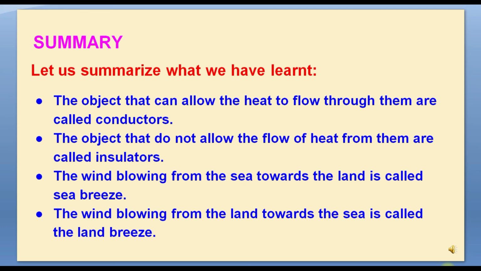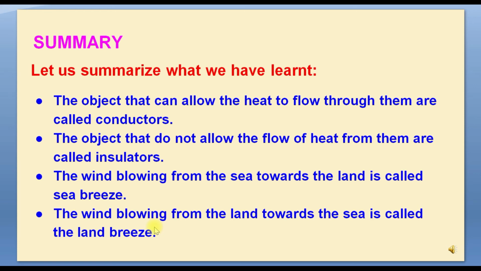Summary. Let us summarize what we have learned. The objects that allow heat to flow through them are called conductors. The objects that do not allow the flow of heat through them are called insulators. The wind blowing from the sea towards the land is called sea breeze. The wind blowing from the land towards the sea is called land breeze. The materials which allow heat to pass through them easily are conductors of heat, and the materials which do not allow heat to pass through them easily are called insulators.